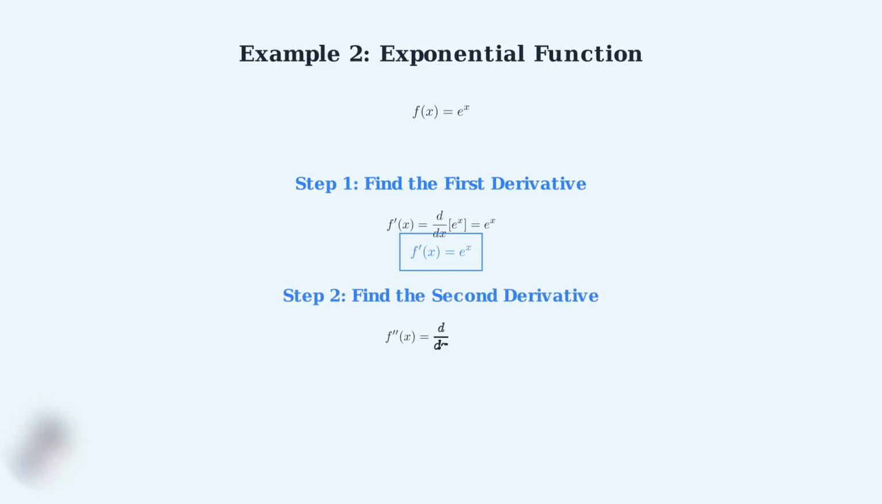Step 2, now we find the second derivative by taking the derivative of our first derivative. Since the first derivative is e to the x and the derivative of e to the x is e to the x, our second derivative is also e to the x. This gives us a remarkable result. All three functions, the original function, first derivative, and second derivative, are exactly the same, e to the x.